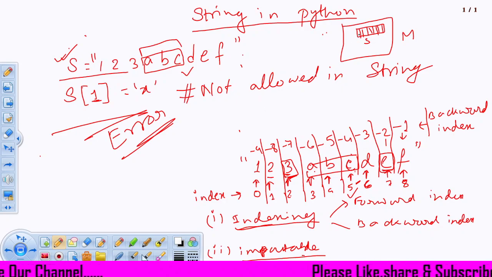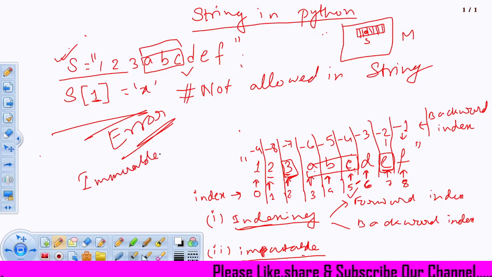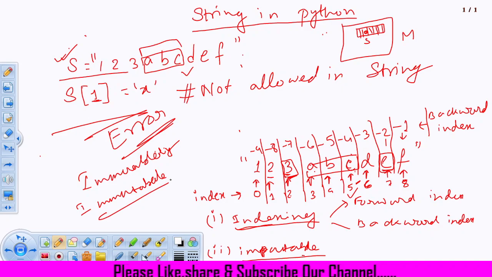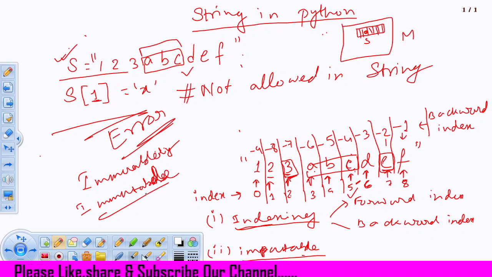Now I cannot change a particular character in between S. It is not allowed, and this property is called immutability, or immutable. So immutable means once a string has been created, it cannot change its value in the same memory location.